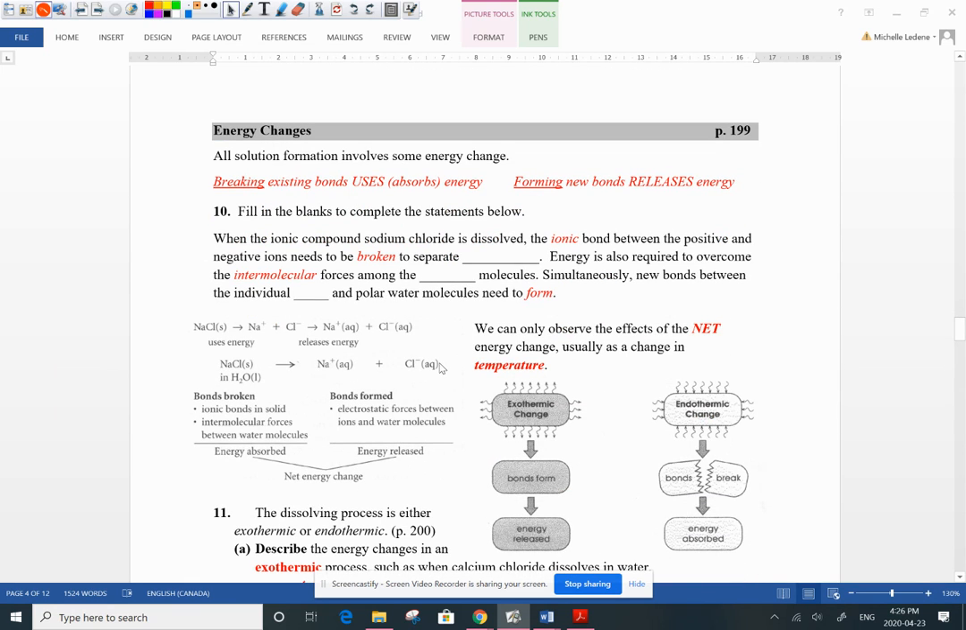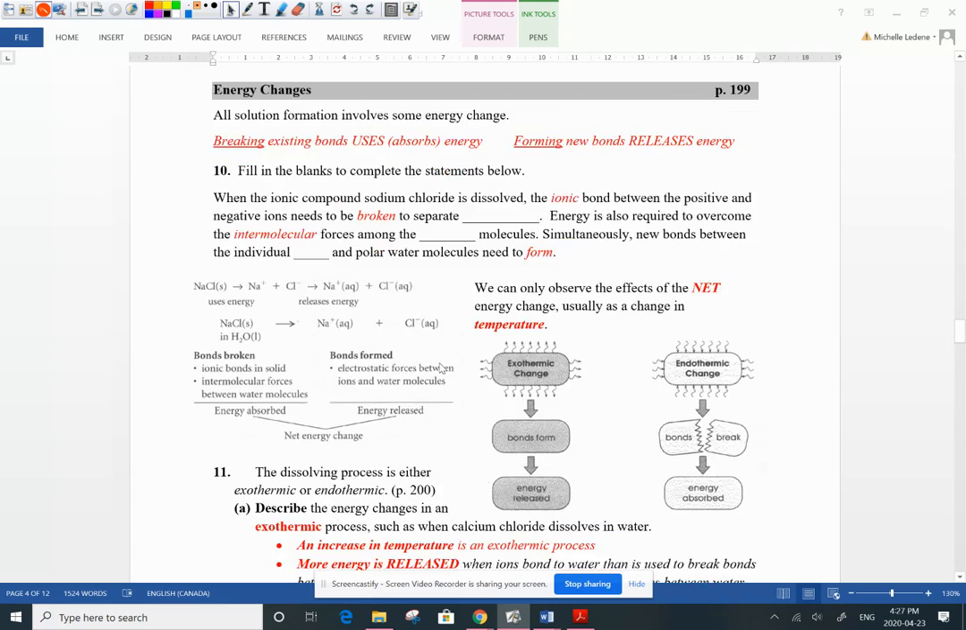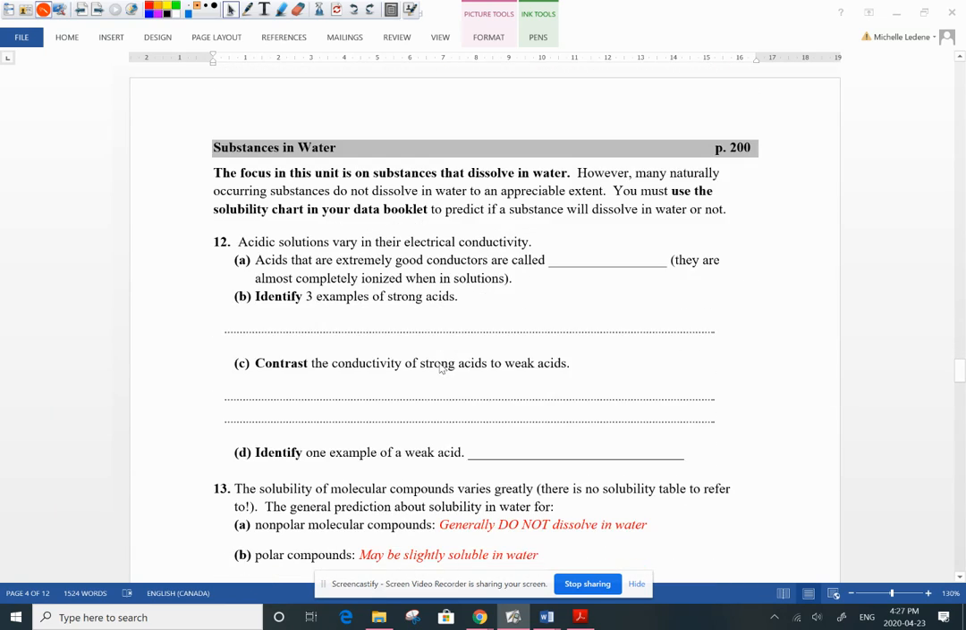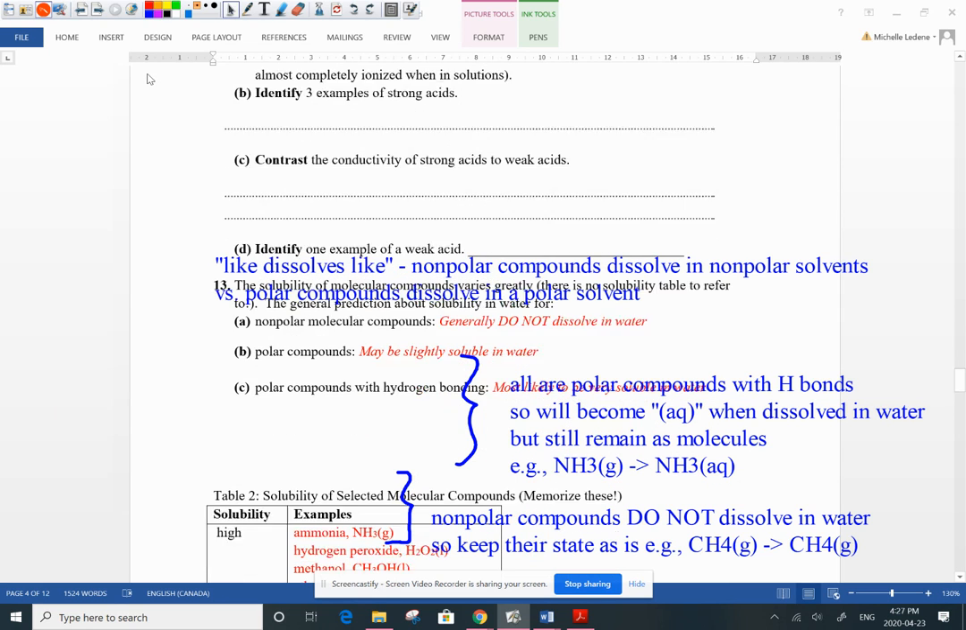You can read about energy changes, endothermic and exothermic. You've heard these words before as well, right? Giving off energy is exothermic, gaining or absorbing energy is endothermic. But mostly we're focusing on what happens to solutions in water. What is going on when you are placing a solution in water? Does it dissolve? Does it dissociate? Or does it ionize? So again, you can look at your data booklet to find examples of strong acids and weak acids. And you're looking at, are they above or below the hydronium?